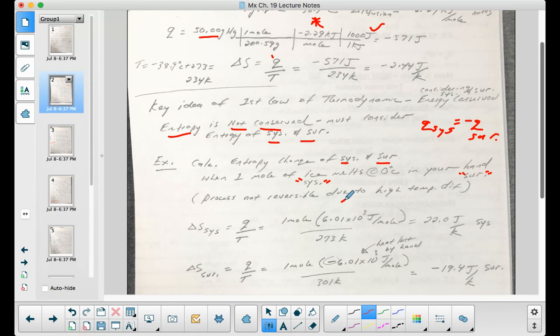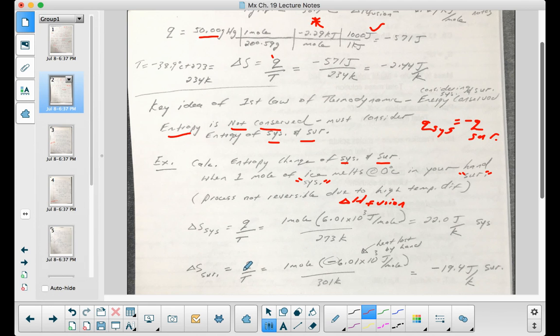That's just the delta H of fusion, the heat for melting, 1 mole. Then I'll divide by the temperature, which was 0 degrees Celsius, 273 Kelvin. Remember, you always want to keep it in Kelvin. And I get 22 joule per Kelvin for the system.